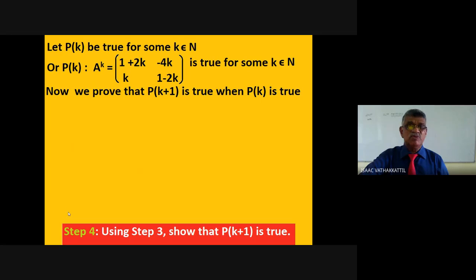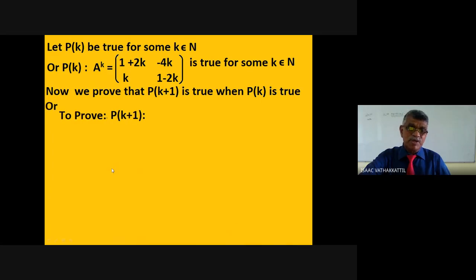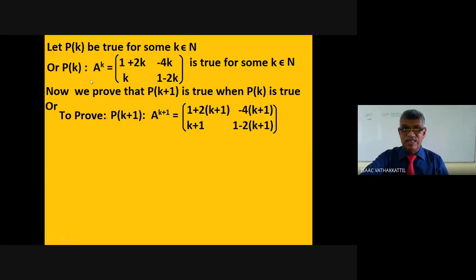We have to prove that P of k plus 1 is true when P of k is true. What is P of k plus 1? Let me state what P of k plus 1 is, then you will understand what is to be proved. We know P of k: a raised to k equal to something. Wherever k is there, replace it with k plus 1, and we get P of k plus 1. That is a raised to k plus 1 equal to [1 + 2(k+1), -4(k+1); k+1, 1 - 2(k+1)]. You have to show this is true.